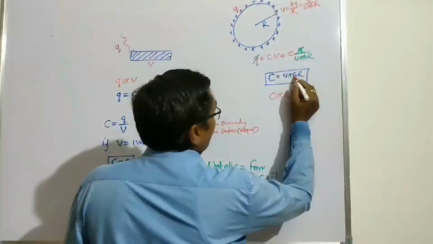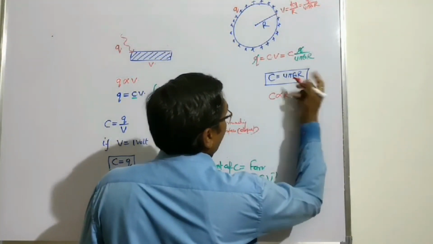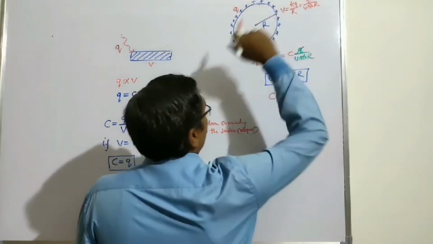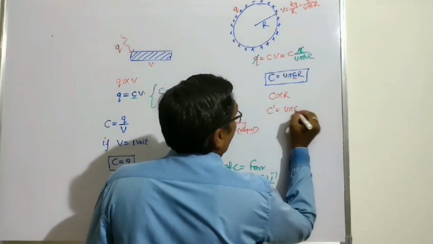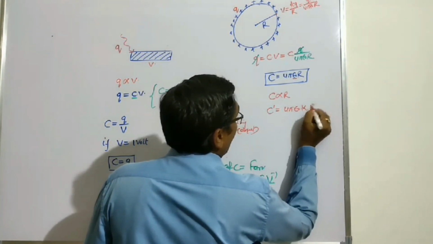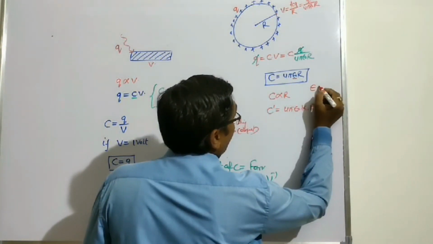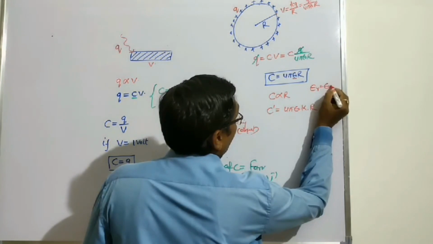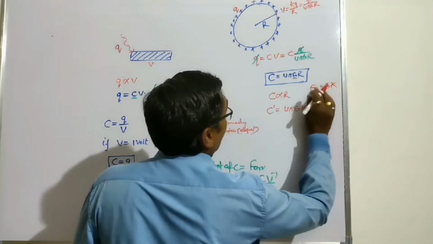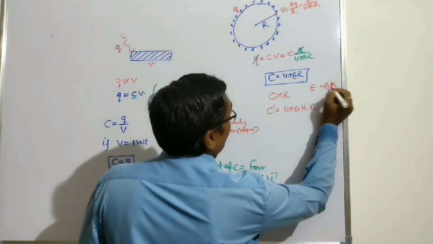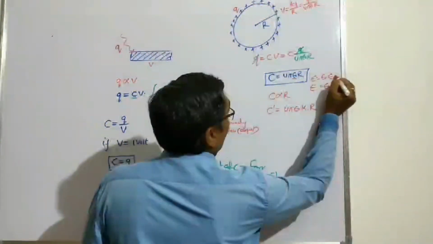If this is for the vacuum, and the medium is another medium in substitution of air, we can say the new capacitance C dash equals 4 pi epsilon naught K R, because in the previous class I explained epsilon equals epsilon naught into capital K. K is the dielectric constant, or epsilon equals epsilon naught into epsilon R, right?